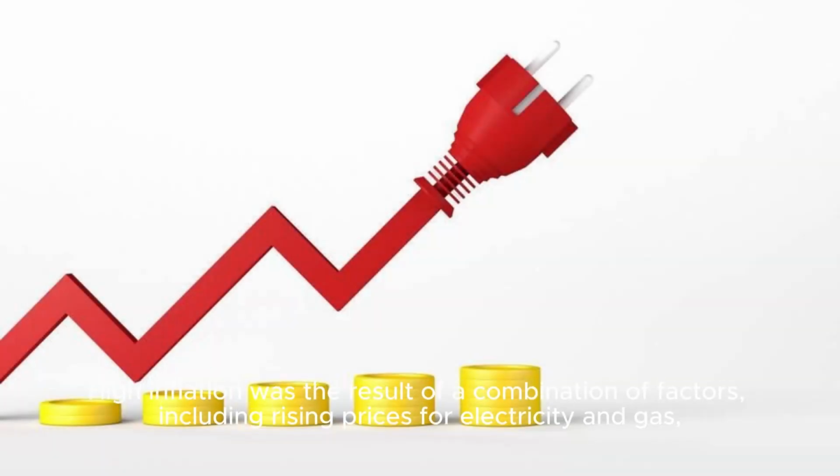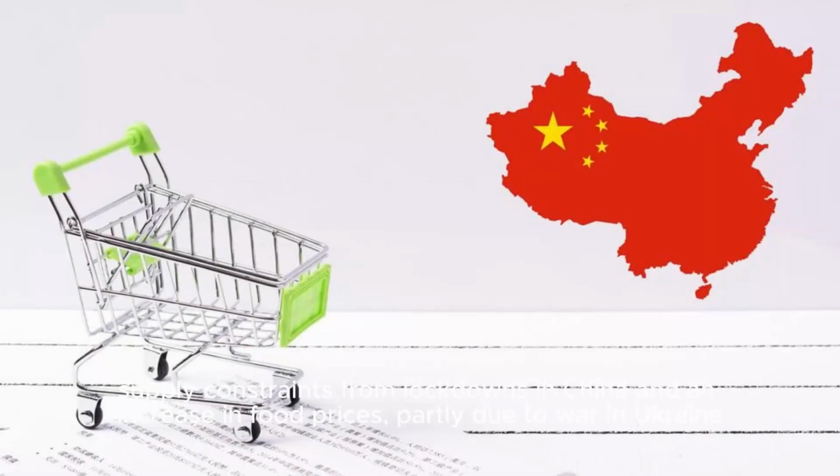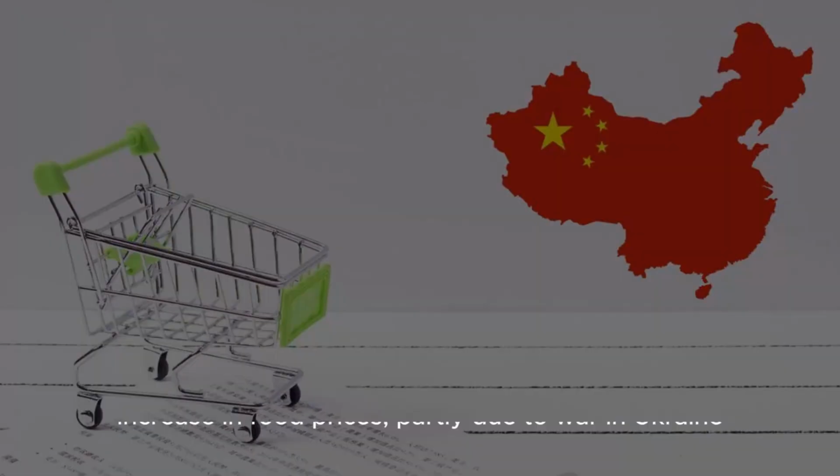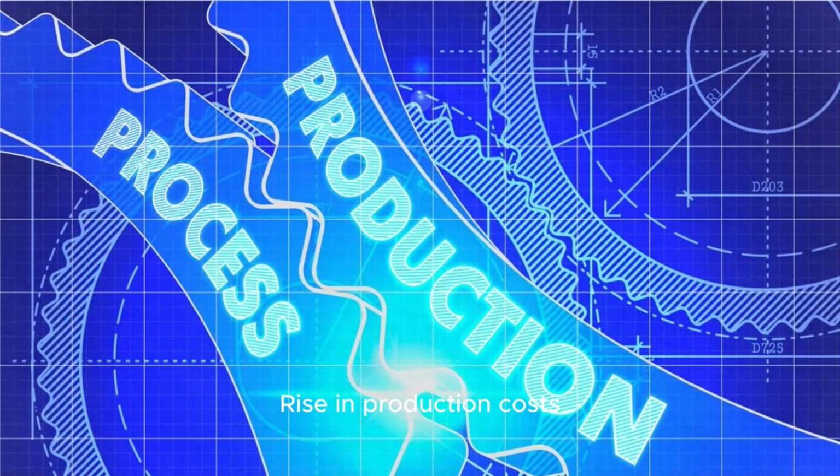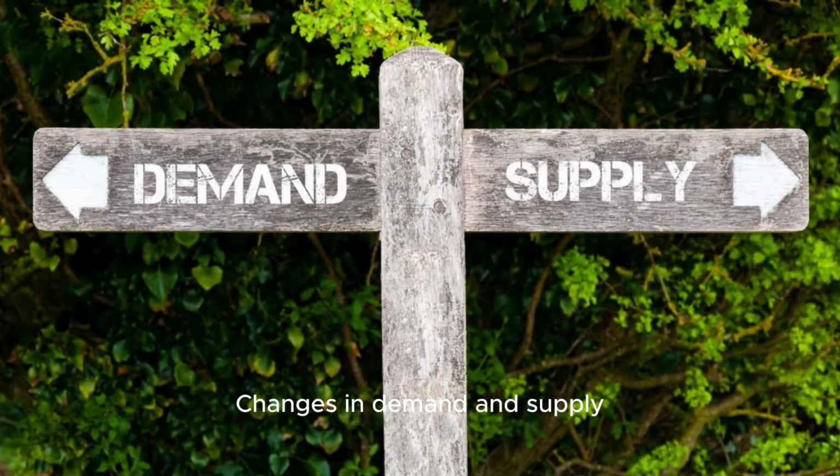High inflation was the result of a combination of factors, including rising prices for electricity and gas, supply constraints from lockdowns in China, and an increase in food prices, partly due to war in Ukraine. Factors that contribute to inflation: increasing the money supply, rise in production costs, changes in demand and supply.